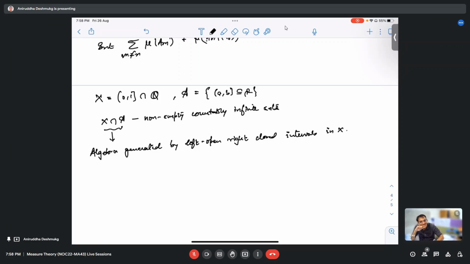Have you thought about it? So it contains left open, right closed intervals with endpoints in rationals. Correct.